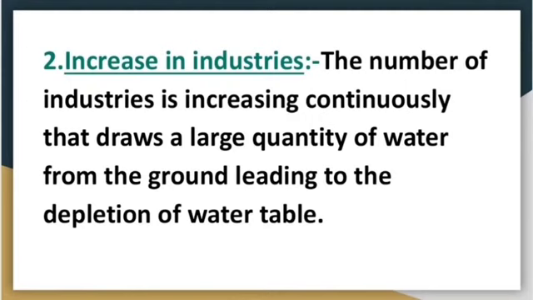So students, as we know, the number of industries is increasing rapidly, and these industries need a large quantity of water from the ground, and this results in the depletion of water table. So it is also a factor that is responsible for depletion of water table.